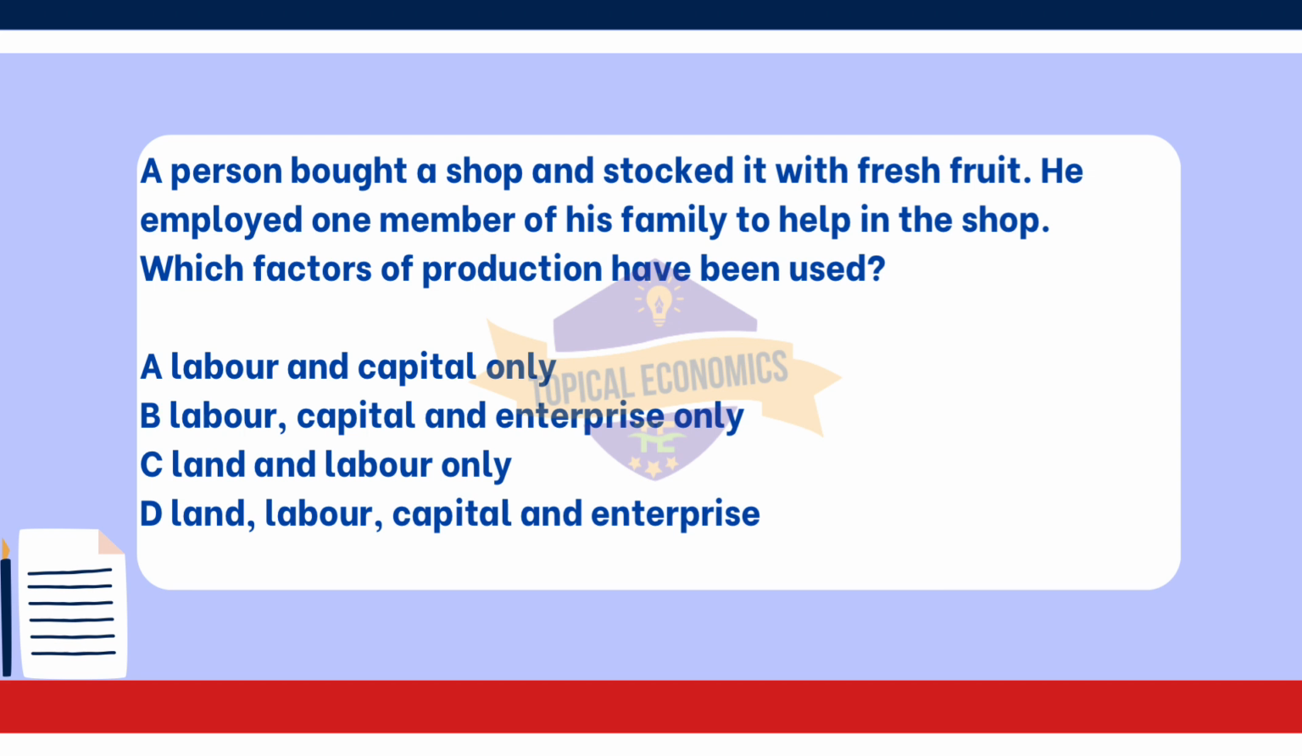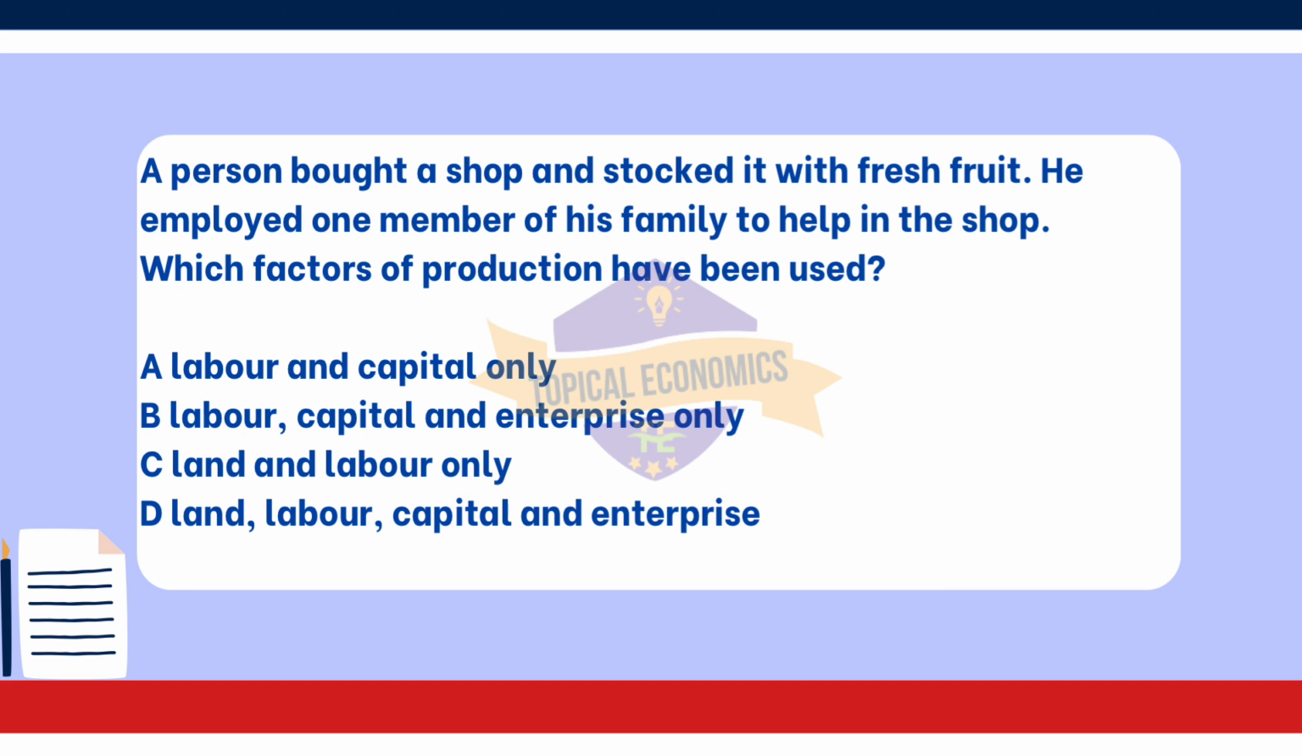This question is from year 2017 February-March version 2 paper. The correct answer for this question is option D. Land, labor, capital and enterprise. Here, land, the shop itself and the fresh fruit being sold are considered land because they are natural resources used in the business. Labor, the family member employed to help in the shop represents labor, which is the human effort involved in the production and sale of goods.